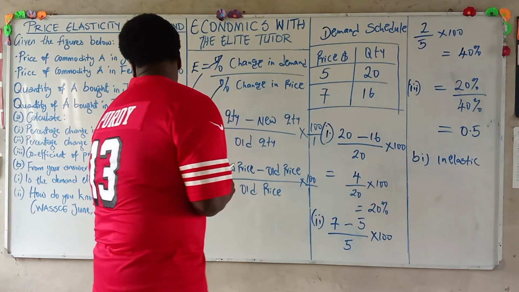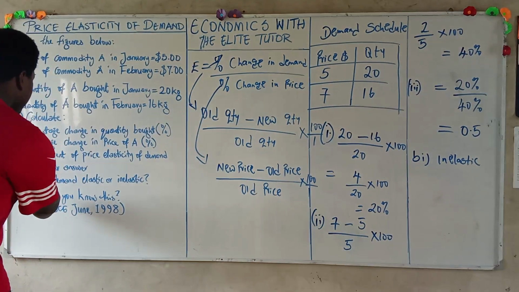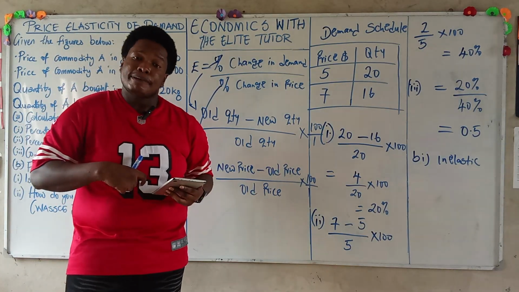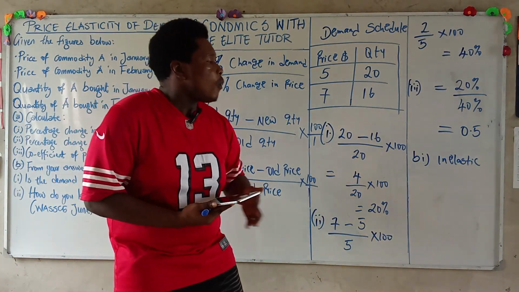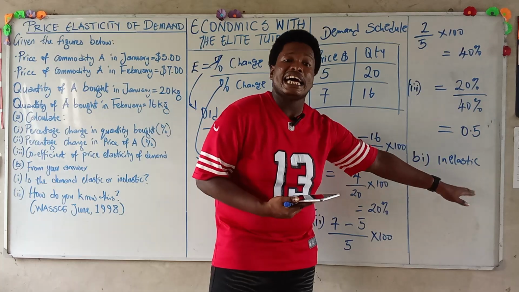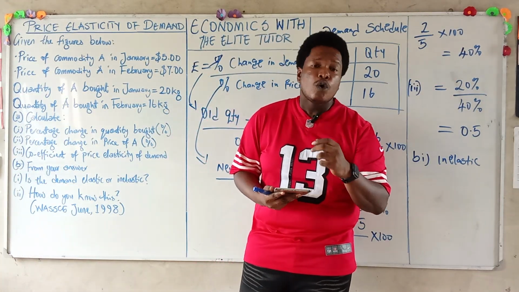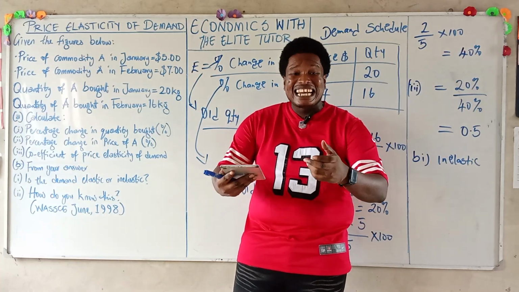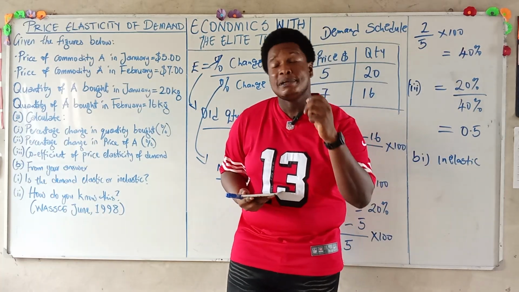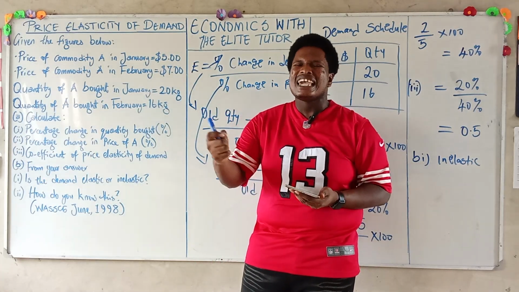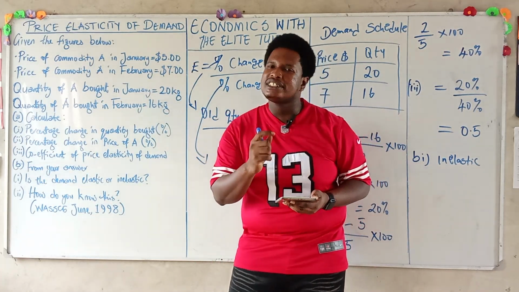And finally, our BII, how do you know this? Which is based on the explanation of inelastic demand. Why is our demand inelastic? Because it is less than 1, which simply tells us that a large change in price leads to a small change in quantity demanded.